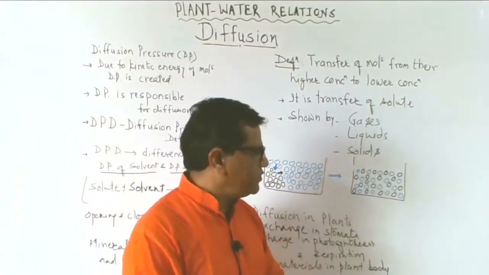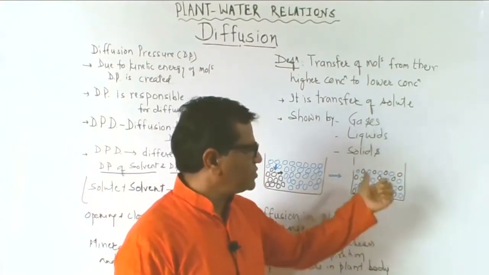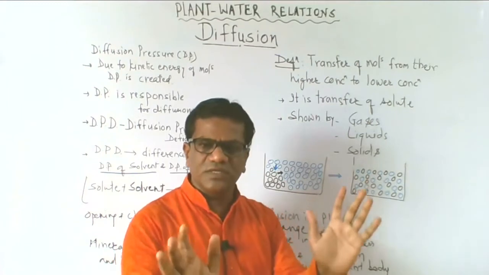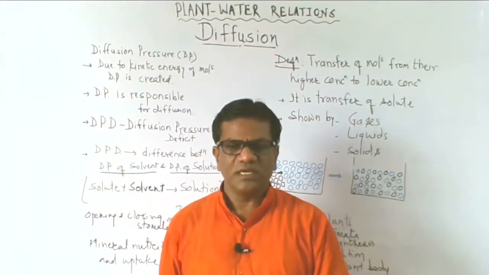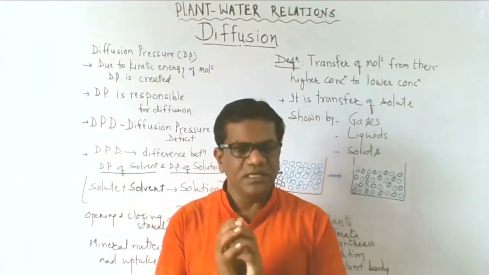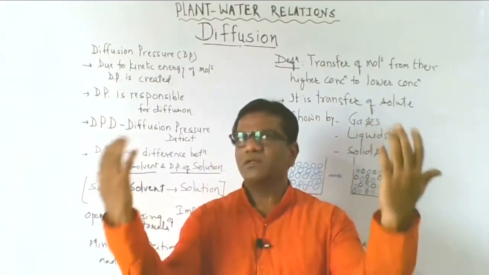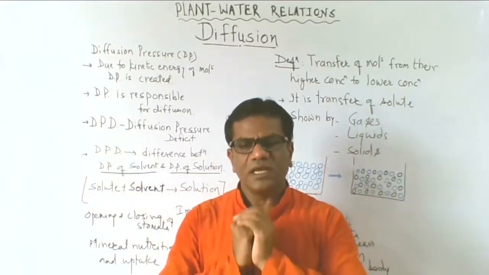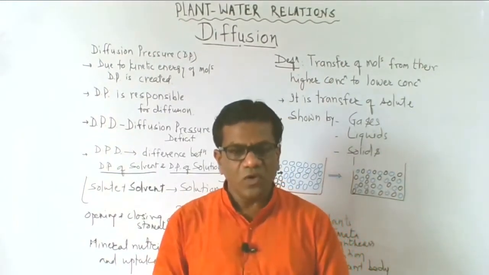Even then, when diffusion is not present, diffusion pressure is present, because all these molecules are continuously running and in motion, and this motion creates kinetic energy in them, and due to the kinetic energy, diffusion pressure exists.